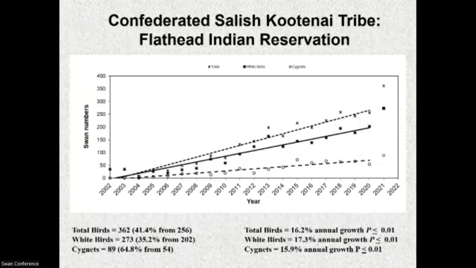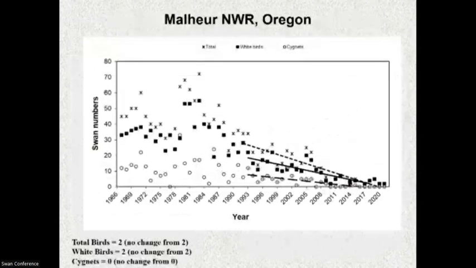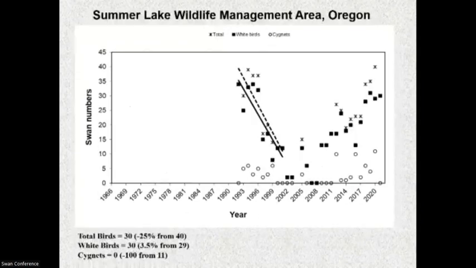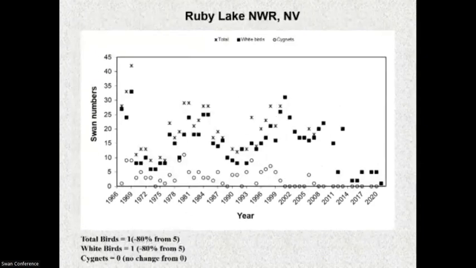And there's the Flathead Indian Reservation. Once again, those birds are contributing a lot to the RMP population U.S. breeding segment. And there's the birds at Malheur from what Gary had shown. And Summer Lake, also in Oregon. Once again, those birds are doing pretty well. And there's Ruby Lake, kind of puttering along with one or no birds at all, with no cygnet production.